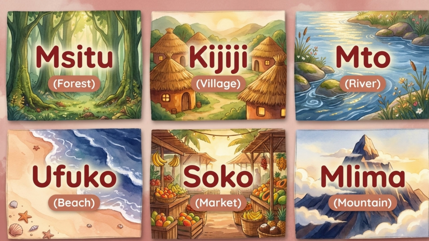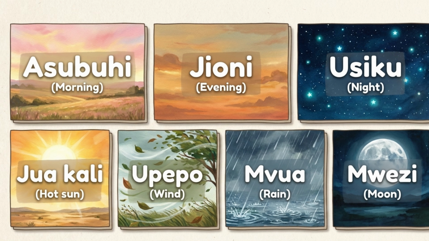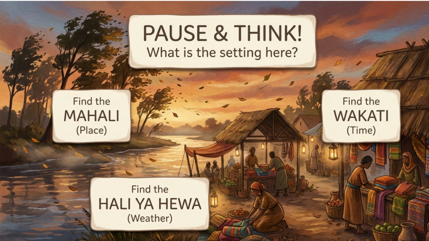Misitu, forest. Kijiji, village. Mto, river. Ufuko, beach. Soko, market. Time and weather. Setting isn't just about where, it's also about when, wakati, and the weather, hali ya hewa, which changes the whole mood of a scene. Asubuhi, morning. Jioni, evening. Usiku, night. Jua kali, hot sun. Upepo, wind. Mvua, rain. Mwezi, moon.